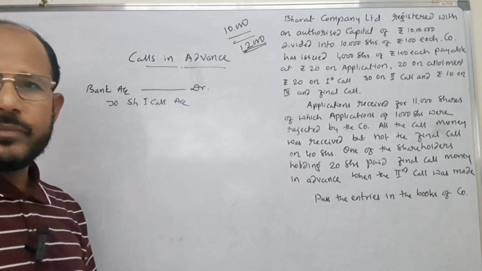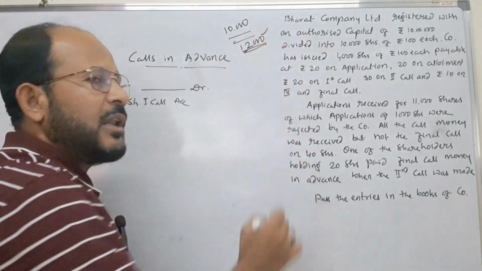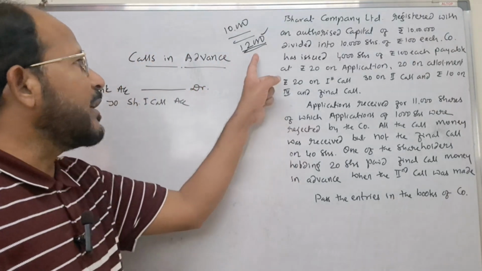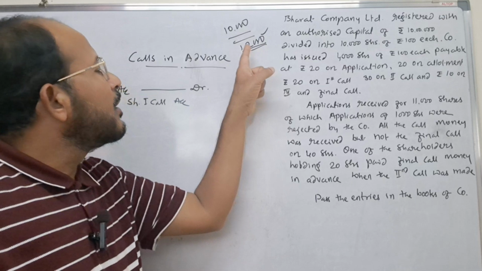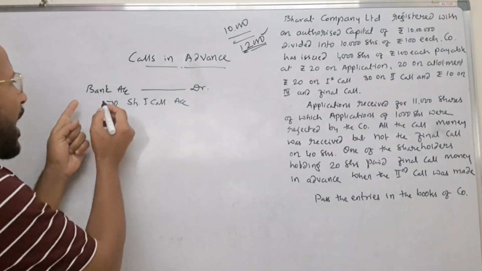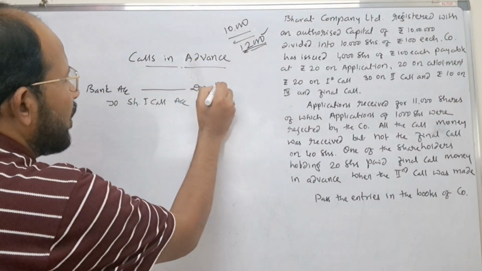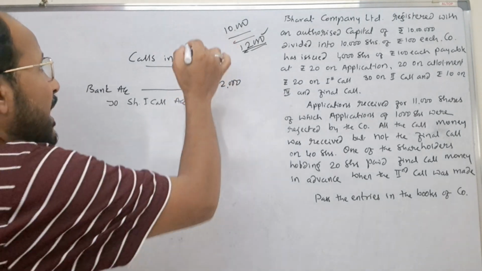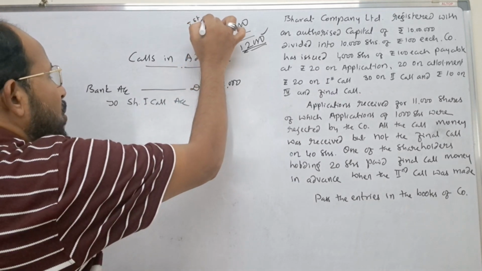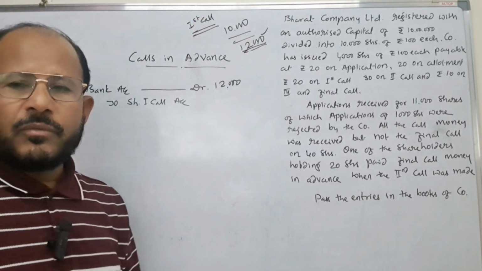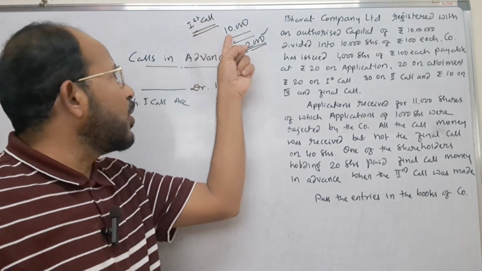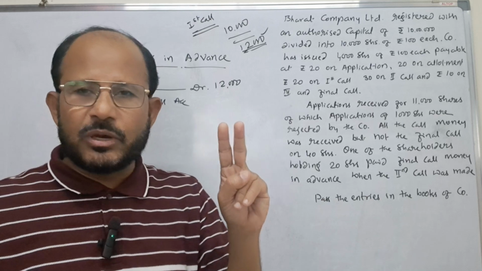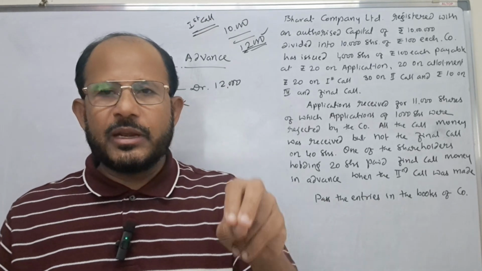Try to understand here. 2,000 is the advance money which the company has collected from some of the shareholders. 2,000 is the excess money collected by the company. Here, bank account is to be debited with the amount of rupees 12,000. But assume the company is collecting this as first call money. First call money is rupees 10,000. But the company has collected rupees 12,000. Therefore, in this, rupees 2,000 is considered as calls in advance.